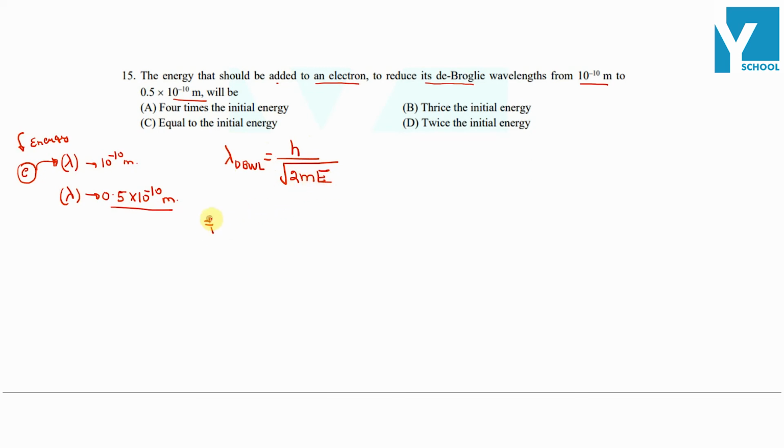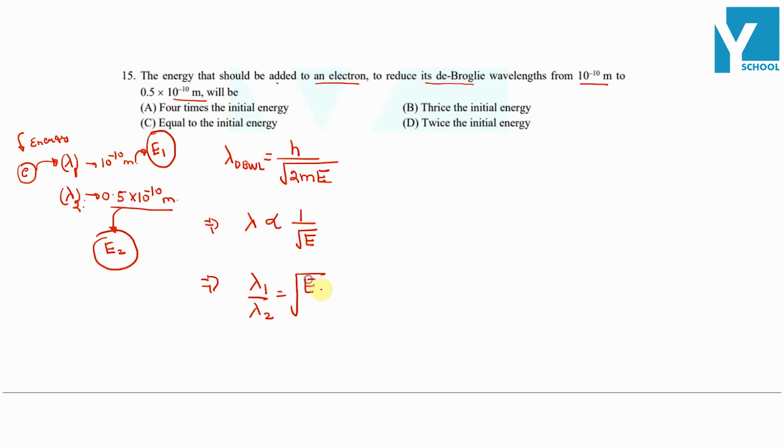So this implies wavelength lambda is inversely proportional to root of energy. Okay, so further this is equal to lambda 1. अगर हम इस वैल्यू को lambda 1 मान ले and to this value suppose lambda 2, and this wavelength is corresponding to some energy E1, और ये जो वेवलेंथ है सपोज ये वेवलेंथ है corresponding to some energy E2. So lambda 1 by lambda 2 will be equal to root of E2 by E1.